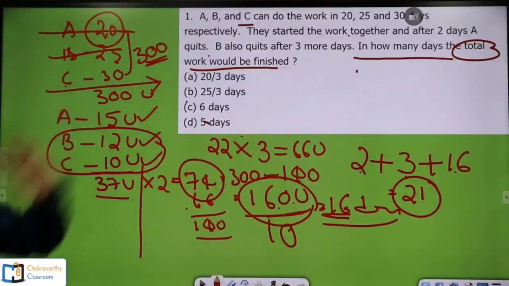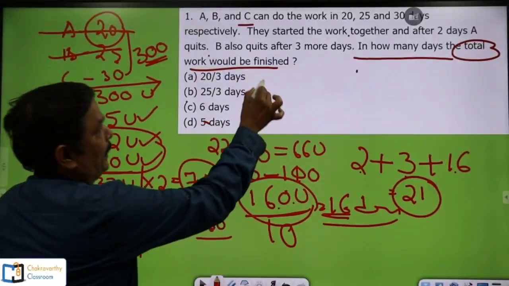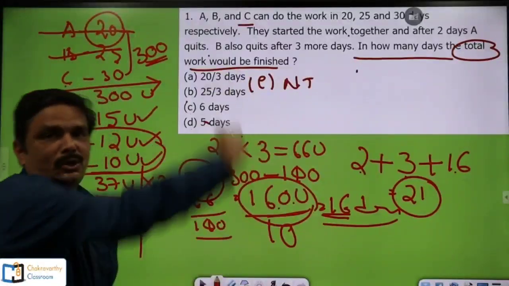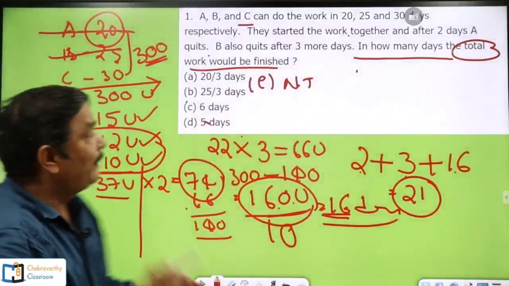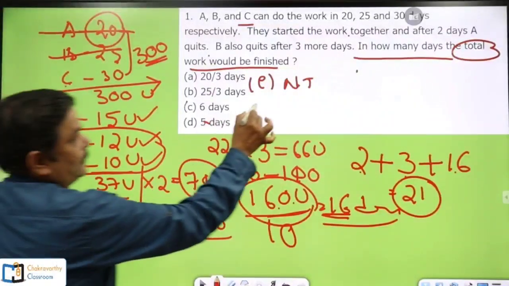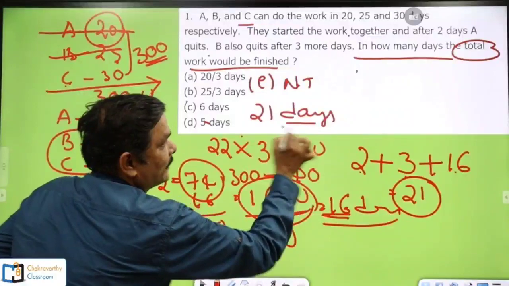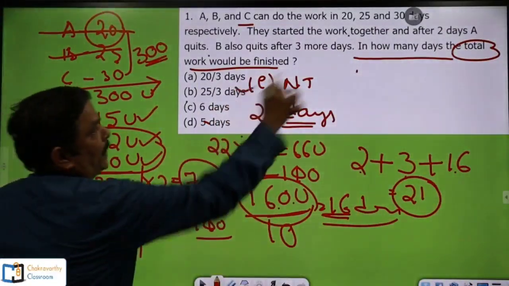Here you just make a small correction. Actually, for every question there is one option by name E, none of these. They have not typed this one. For every question you keep one option as none of these. Here the answer is 21 days. Remember this, students. The answer is 21 days, but my option is none of these.